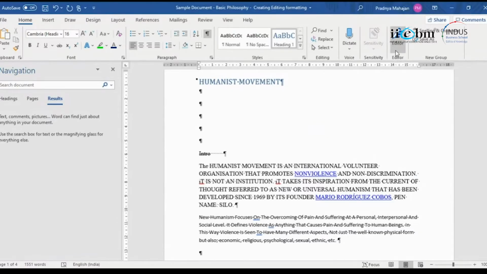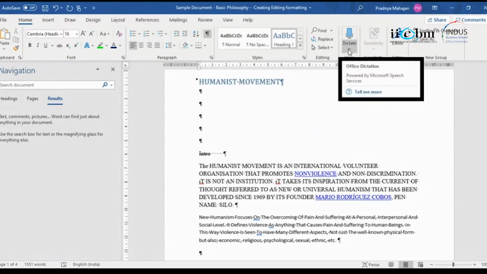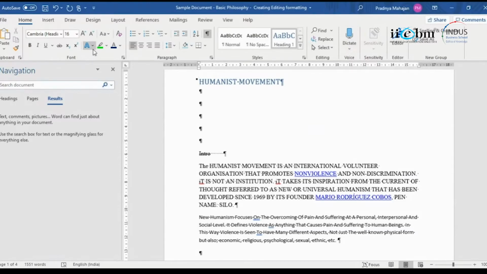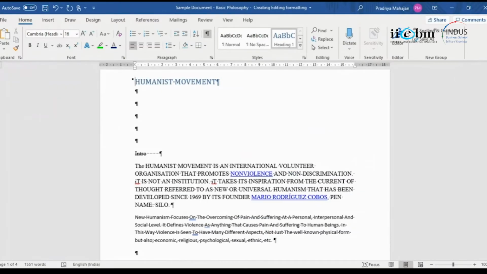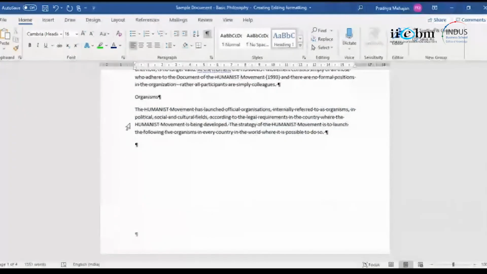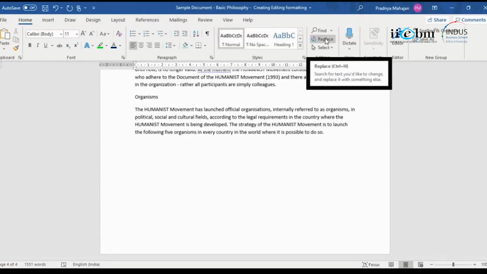Okay, can you see this Dictate? This is a feature of Office 365. I think some of you may not have it, but it's a beautiful feature. It will transcribe whatever you are speaking. Okay, so let's go to the end of the document, and I will hide this character so it looks like a much better document. So now whatever I say after Dictate would be typed into my document. So when I click on Dictate, my mic will become on, and whatever I speak would be transcribed.